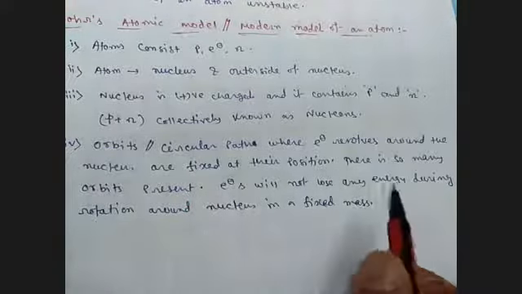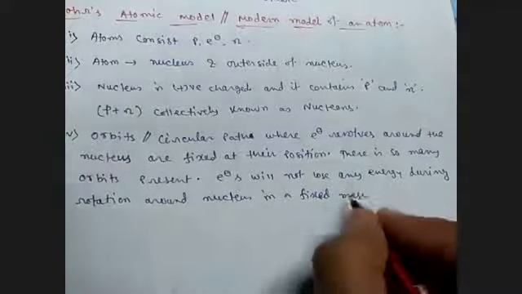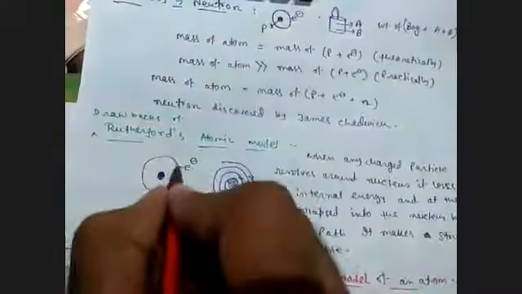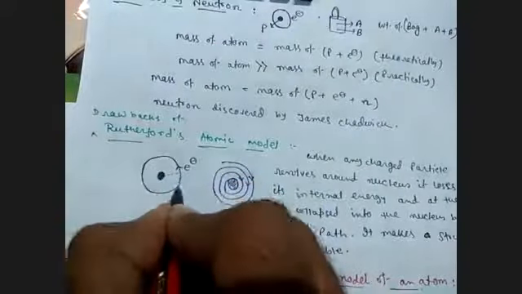Around the nucleus. He also told that electrons will not lose any energy during rotation around the nucleus in a fixed path. It means if the electron is rotating in this fixed path, energy will not be lost by the electron as long as it rotates in this circular path.